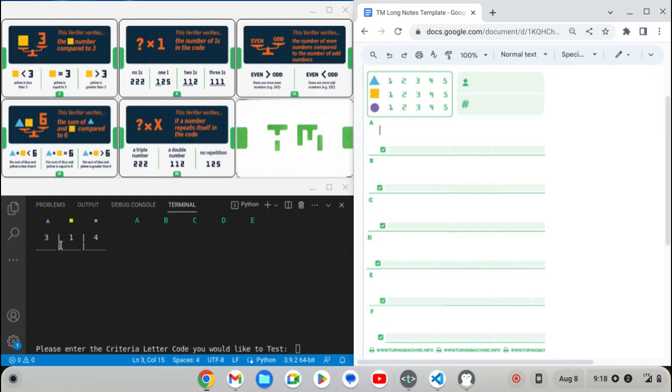And we're going to start off with an initial proposal of 314. So the first thing I want to test is I want to know a little bit about the ratio of even to odd digits. So let's go test criteria card C. Okay, so the Turing machine approves of my proposal. Notice that I do have 2 odds to a single even. So that means that there are less even than odds. So let's go ahead and type that up in section C.